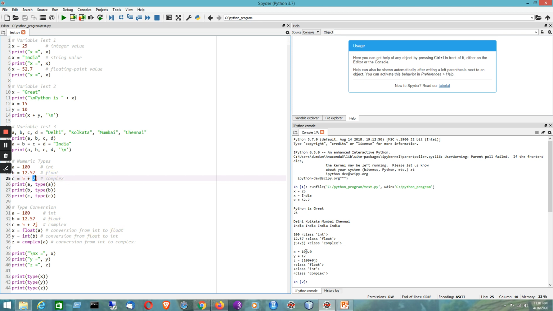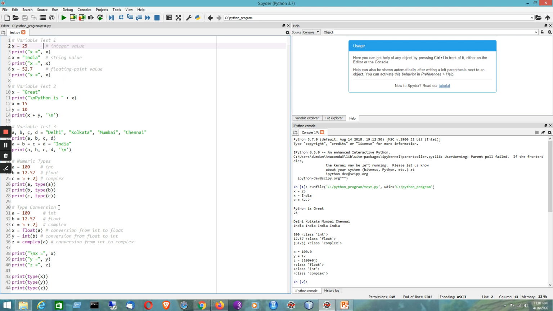So basically in that way, that has been shown over here. So the type is a very important function, and it is a very important thing to remember that by using this function we can know about the type of a particular variable. Since in Python we don't have to provide the type while declaring a variable.